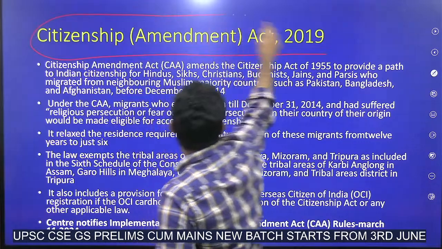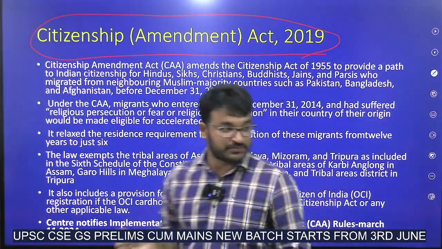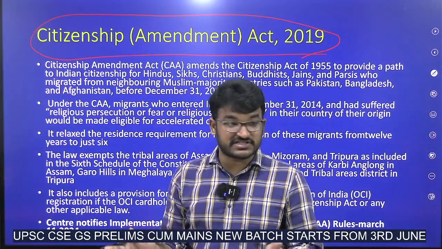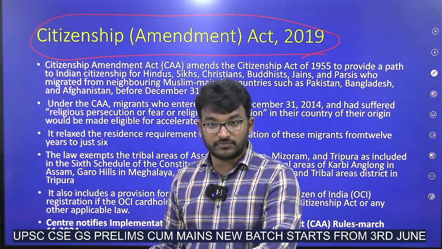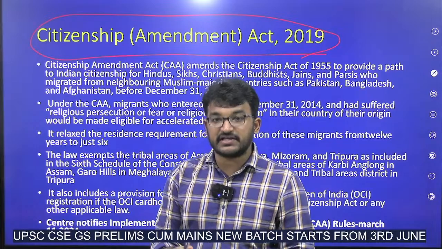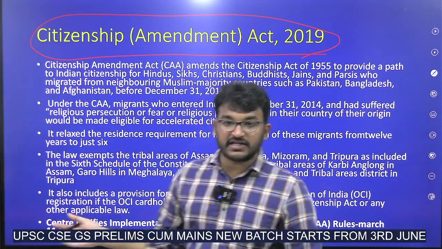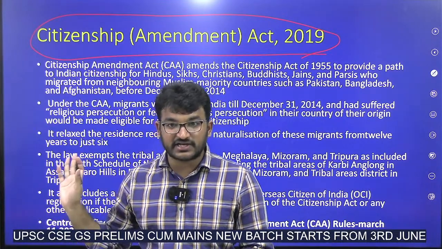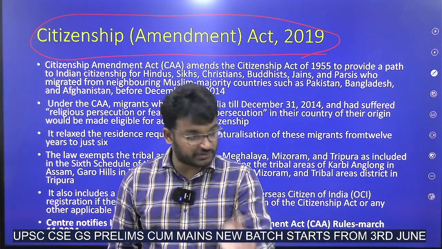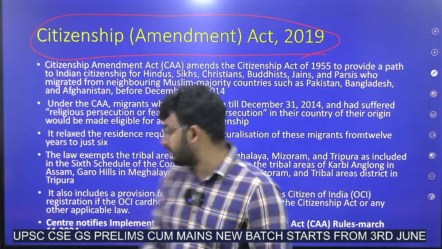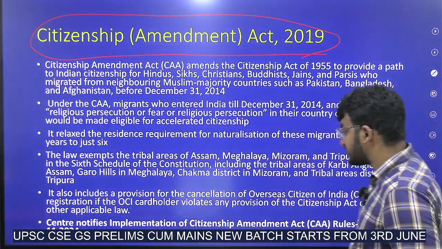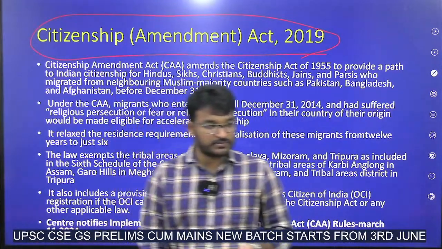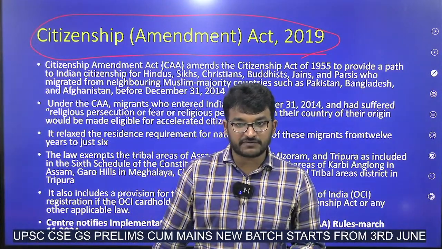Citizenship Amendment Act. And why is it most important now? Because recently the procedure for the Citizenship Amendment Act started. Officially it got enacted now. Recently, around 1 month back, people who got citizenship under this CAA 2019, their certificates were also given to them. Now, implementation of the Citizenship Amendment Act started from March 11th. Okay? Started from March 11th.